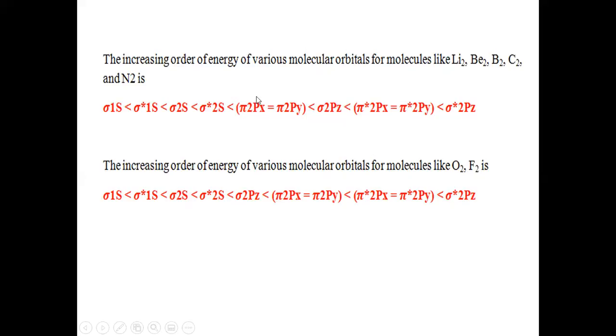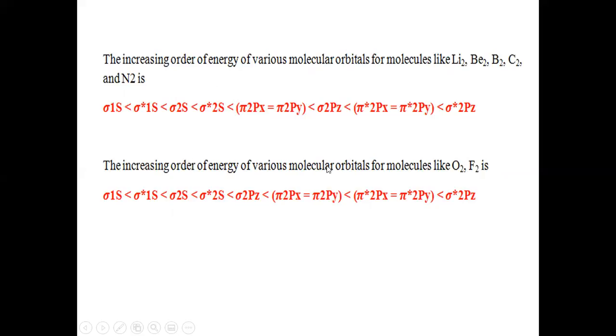These two orbitals are degenerate in nature, so they are represented as equal. After this sigma 2pz, and then pi star 2px and pi star 2py, the antibonding molecular orbitals, which will also be of equal energy. Next comes sigma star 2pz. This is the increasing order of energy of various molecular orbitals from hydrogen to nitrogen.